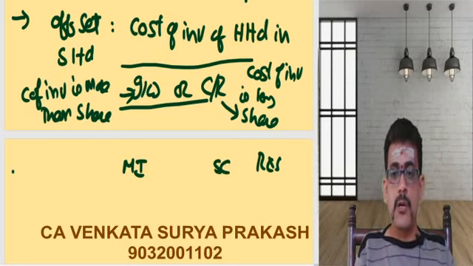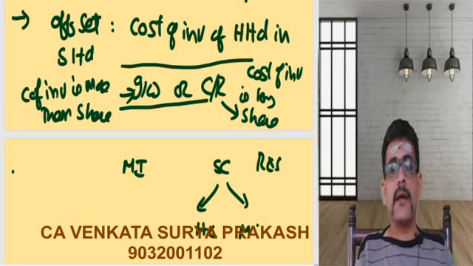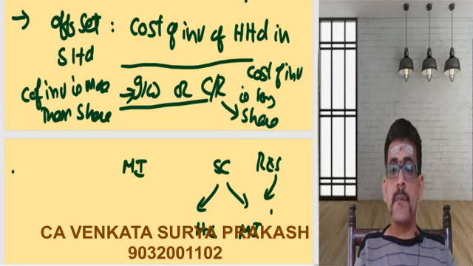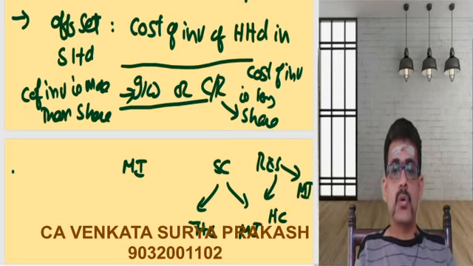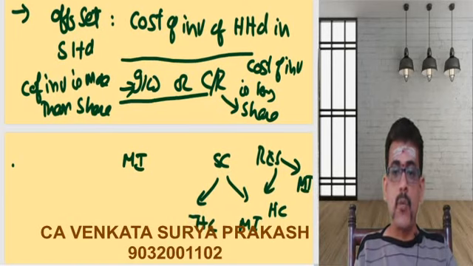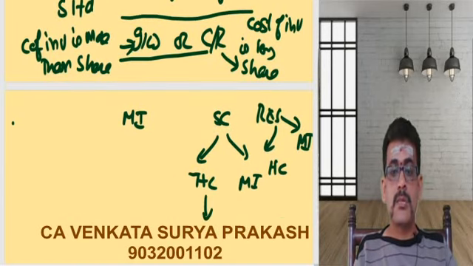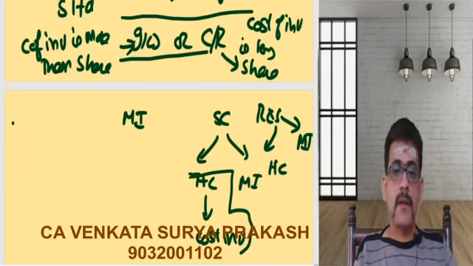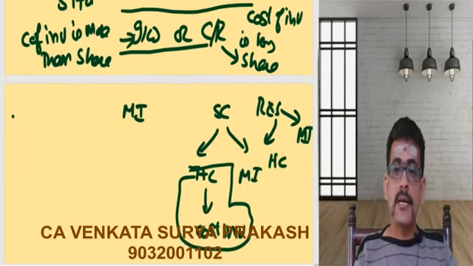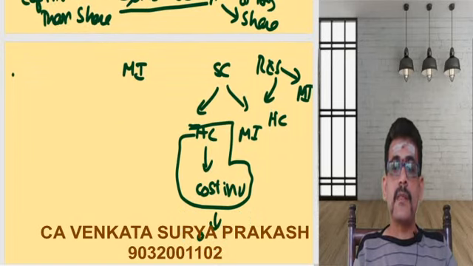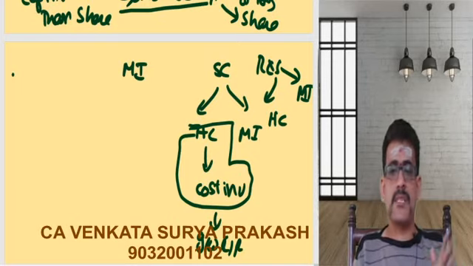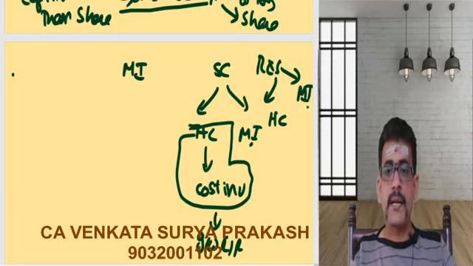In share capital you have the holding company share and the minority interest share. In reserves and surplus also you have the holding company share and the minority interest share. This holding company share in the share capital, I had offset with my cost of investments, and you call the difference either goodwill or capital reserve. That's it. Now coming to this part and this part.